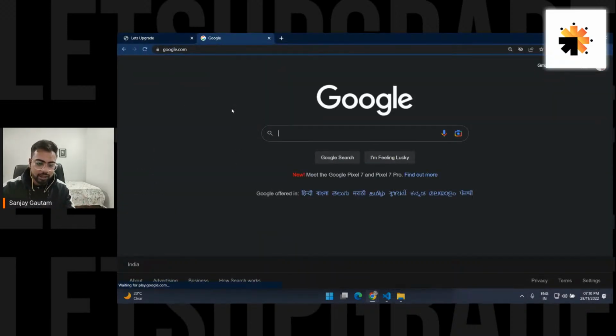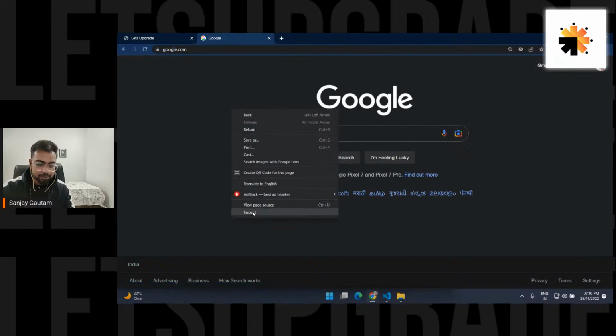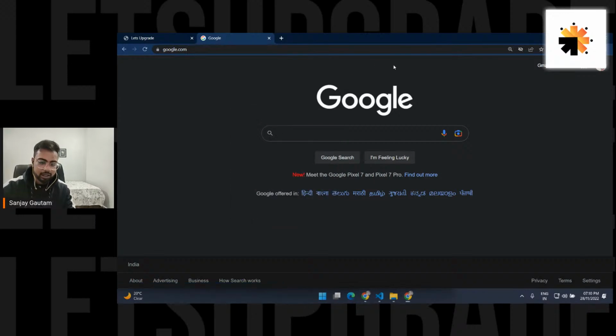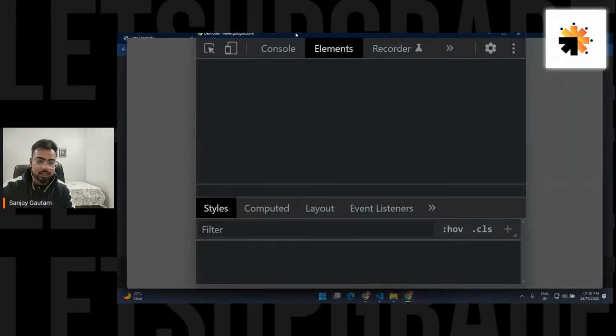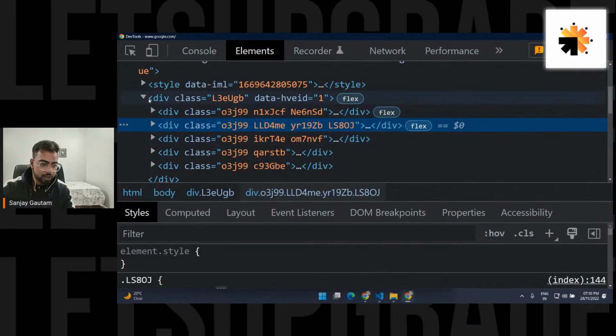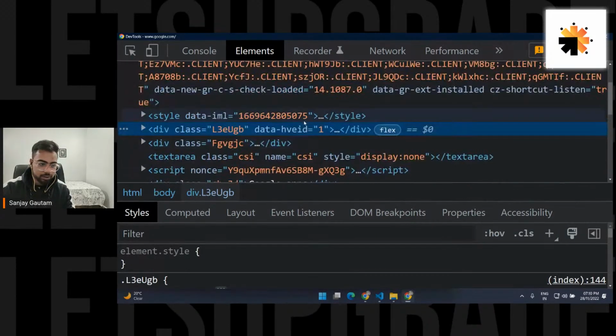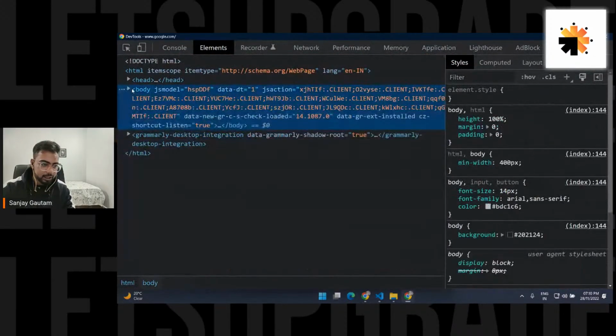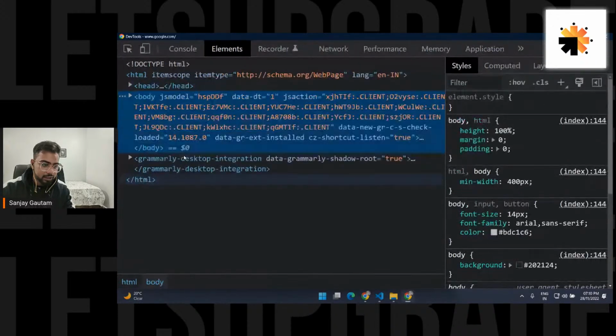So this is Google right now. Just right click anywhere, go inside Inspect, and this is the HTML code for Google. And if I close it, you can see this website also has this HTML, head, and body.